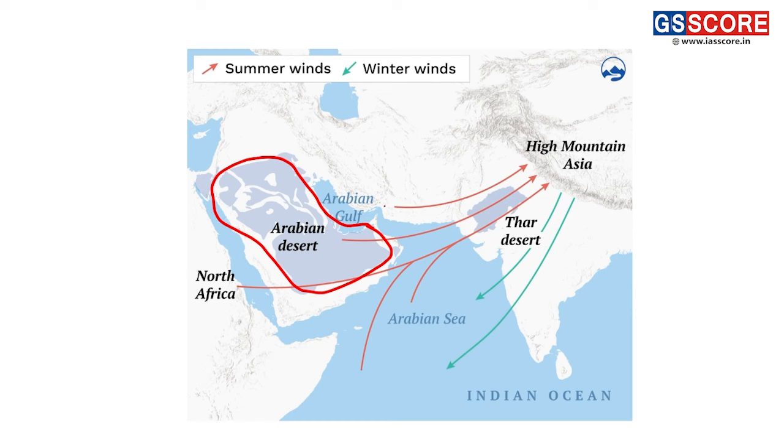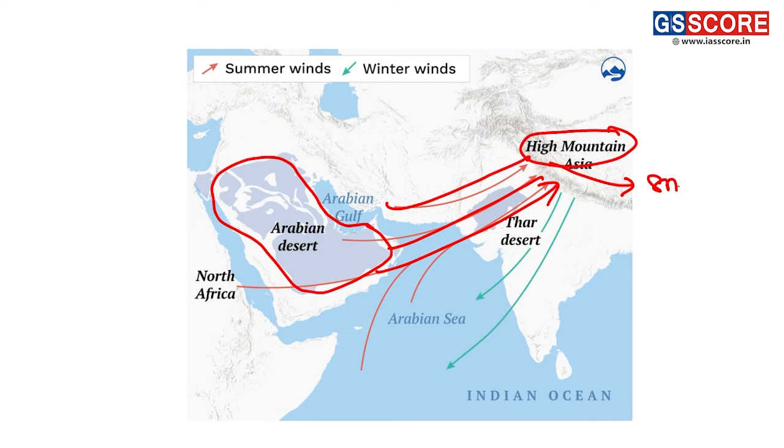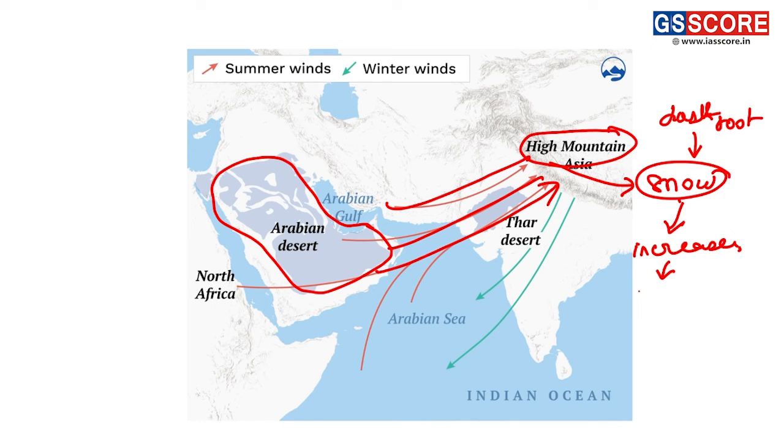From the Middle East, the dust is taken up to the Himalayan mountain regions where the snow is present. Now, when this dust and soot fall on this snow, they increase the heat absorption here,